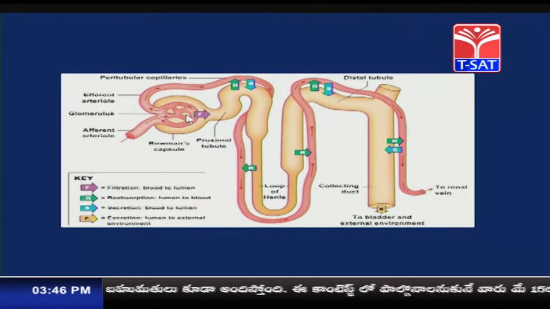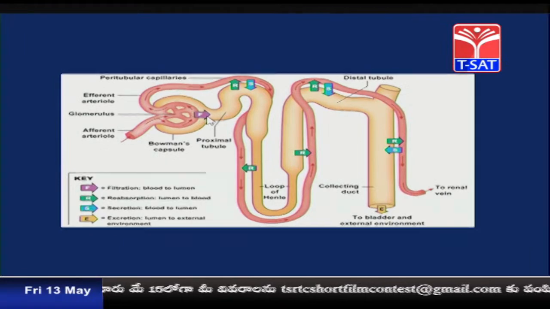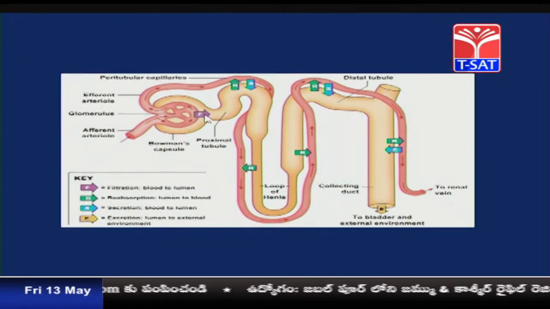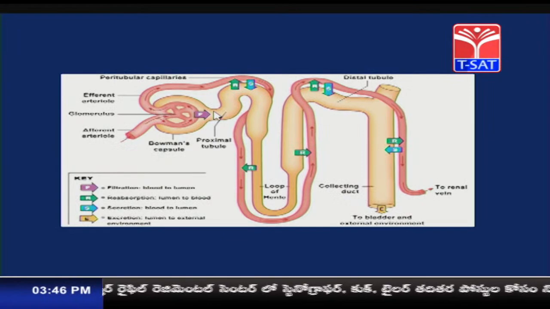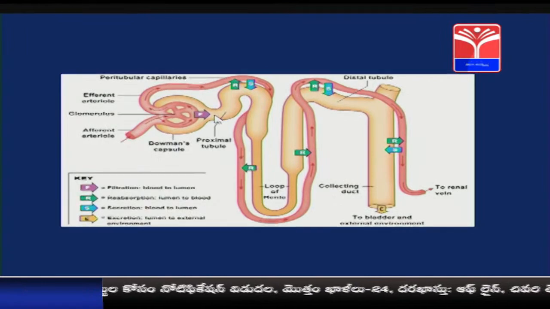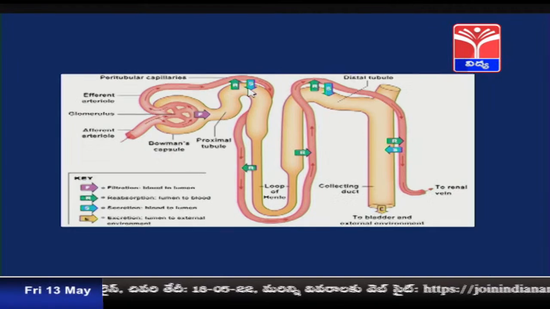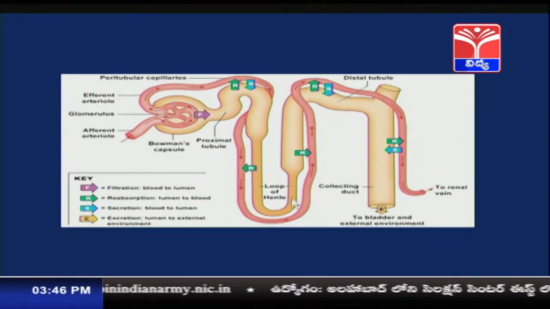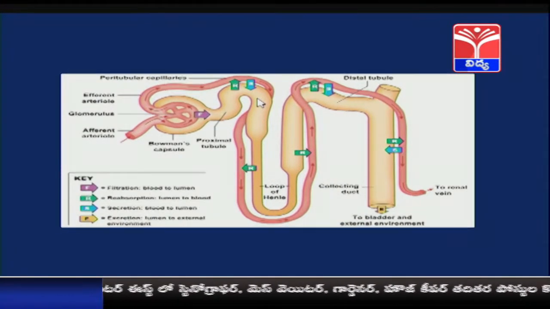the nitrogenous substances such as ammonia, creatinine, uric acid, urea are filtered here in the process of glomerular filtration. Such filtrate is called primary urine or ultrafiltrate. This can also be called glomerular filtrate. Now, this primary urine passes down the renal tubule, and during its journey through the different parts of the renal tubule, it will undergo certain changes and certain mechanisms also take place in the formation of urine.